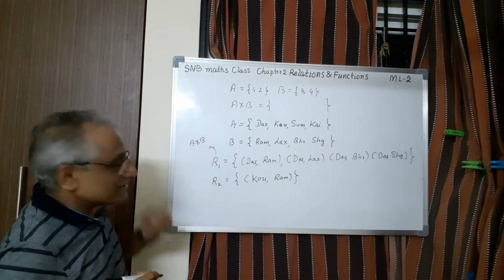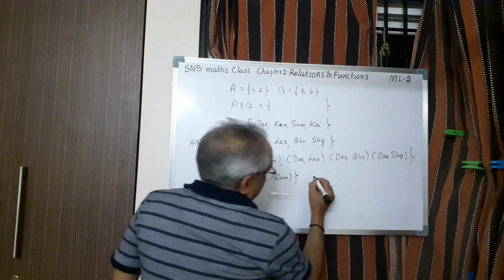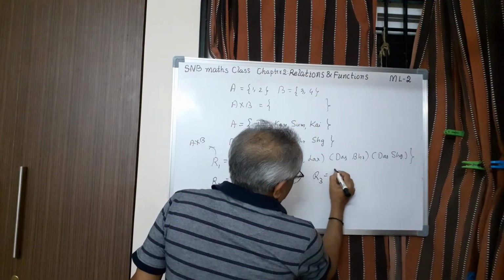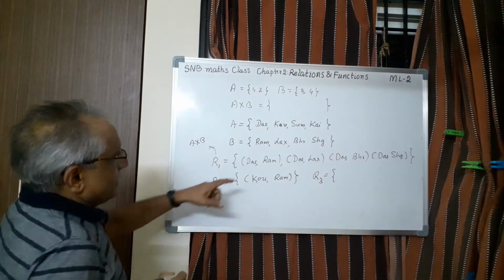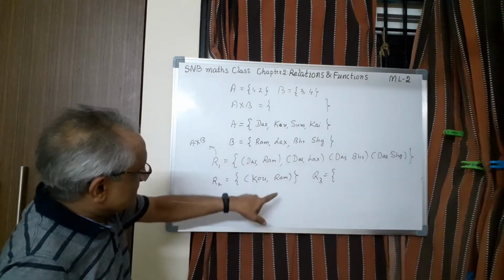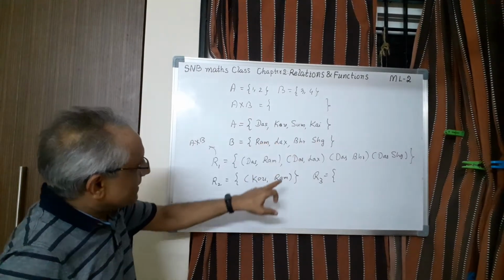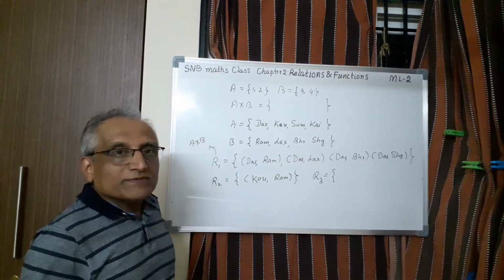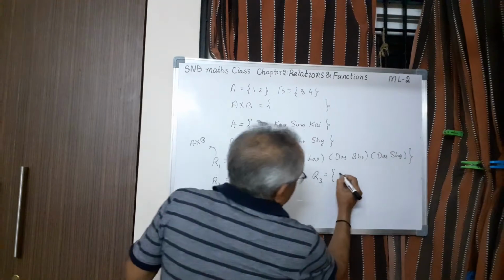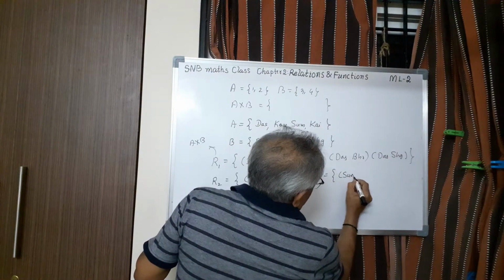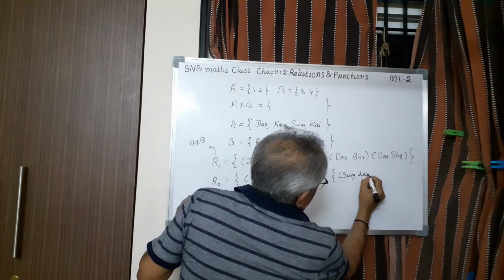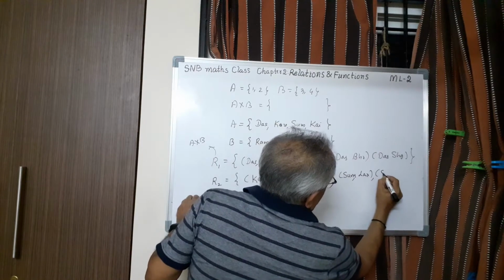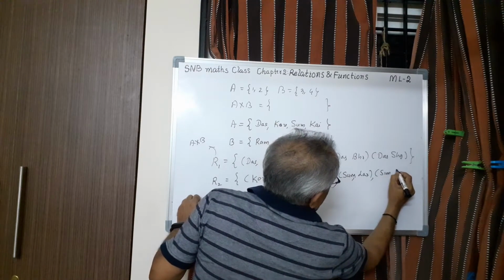So this is one more subset. Similarly, if you take R3, then Lakshman is the son of Sumitra, and Shatrughna is also the son of Sumitra. Therefore, I can write here Sumitra, Lakshman, and then Sumitra and Shatrughna.